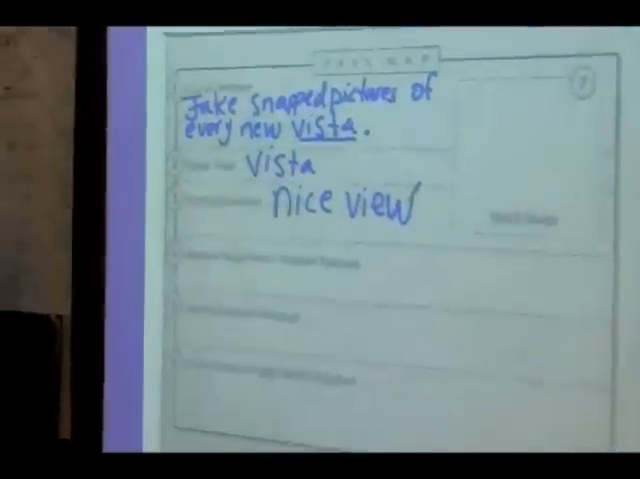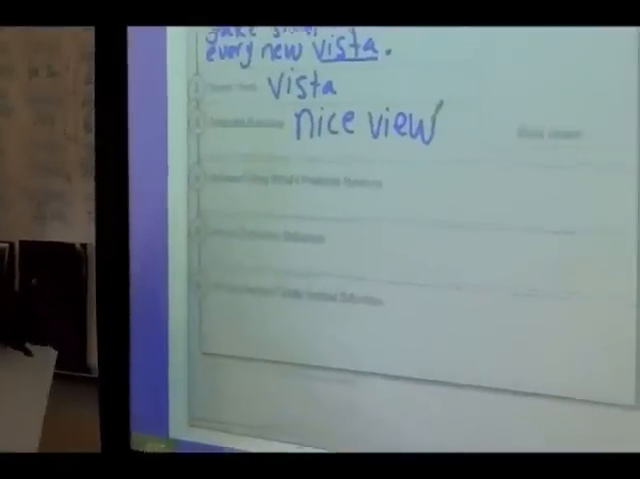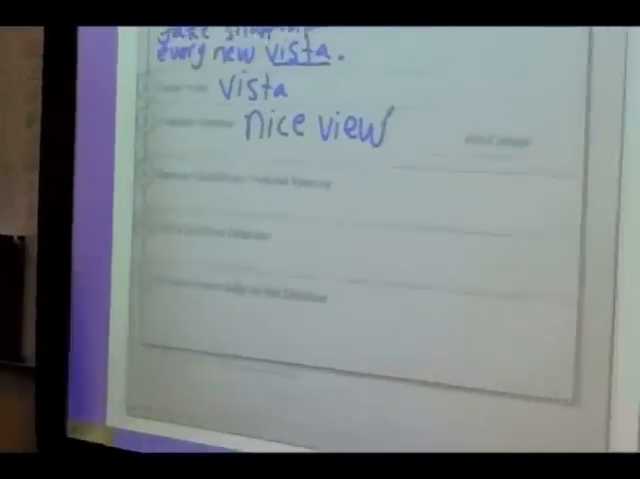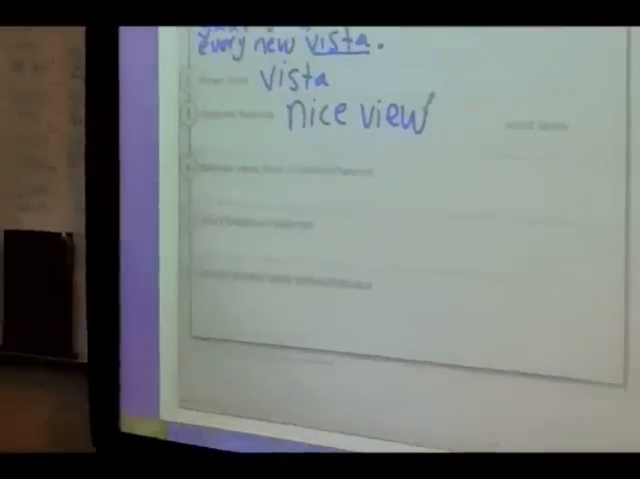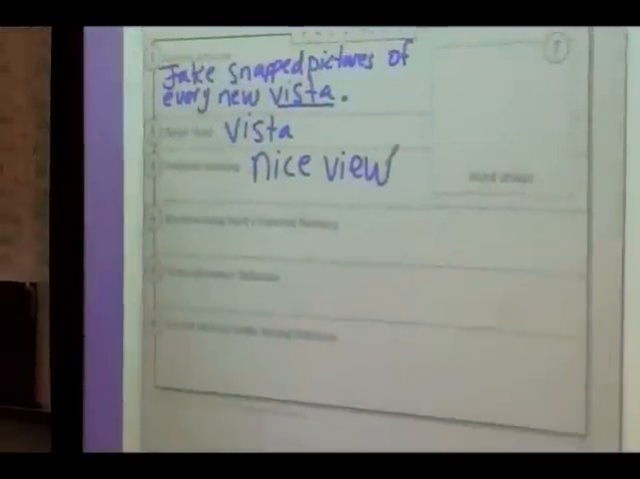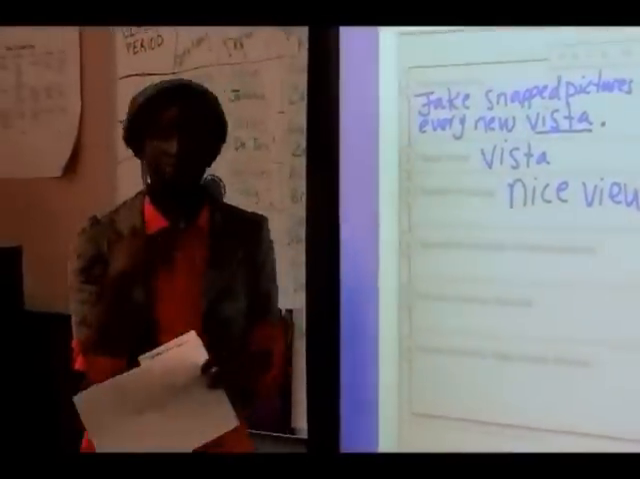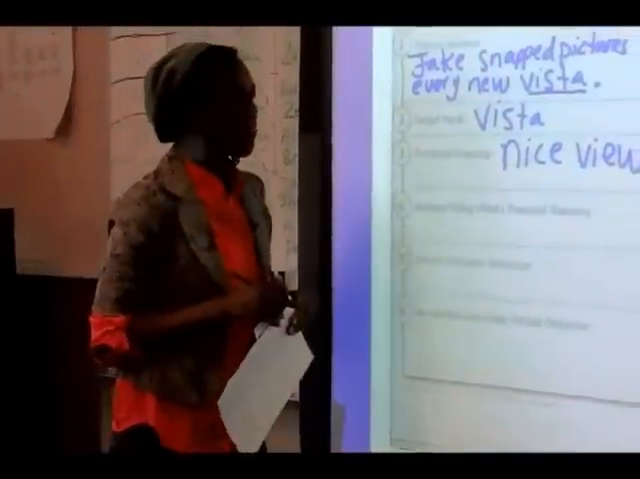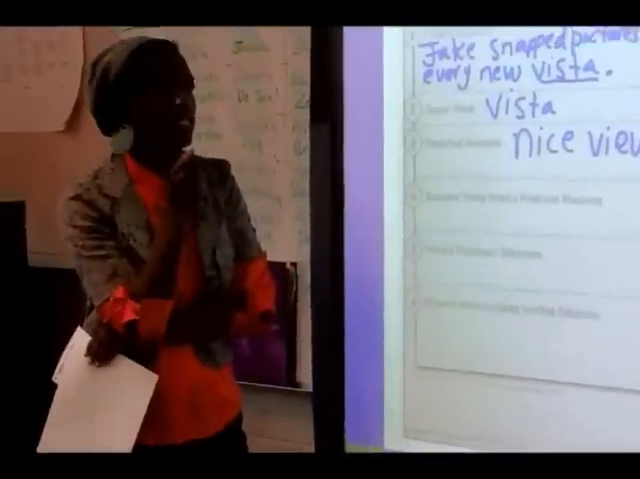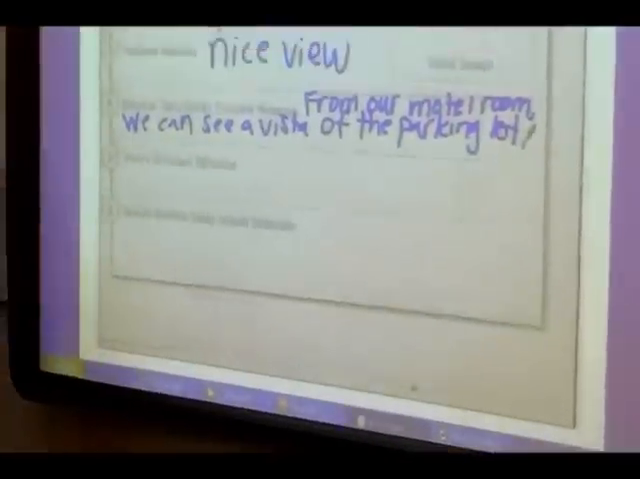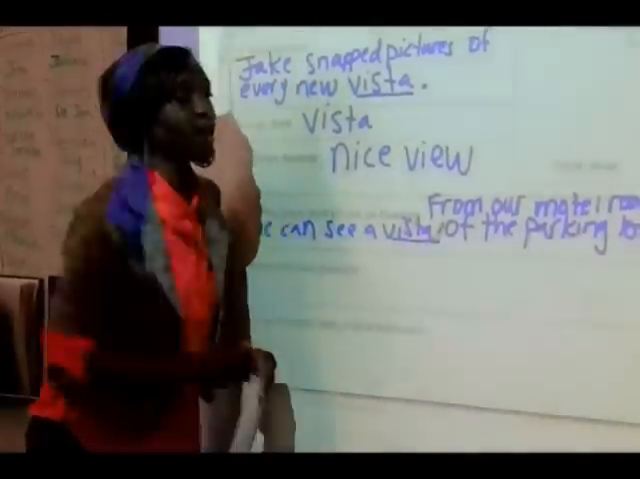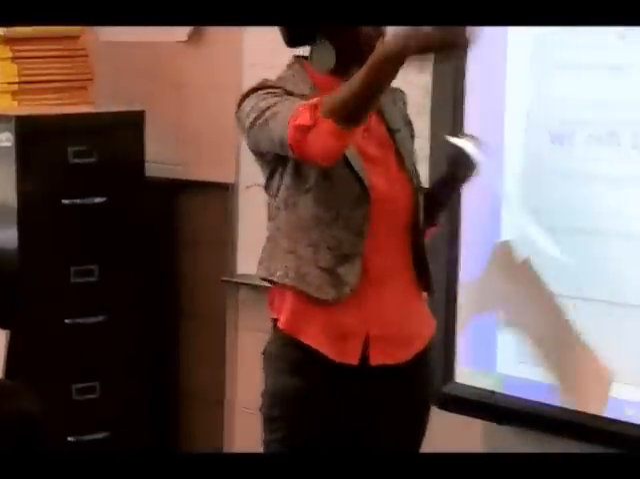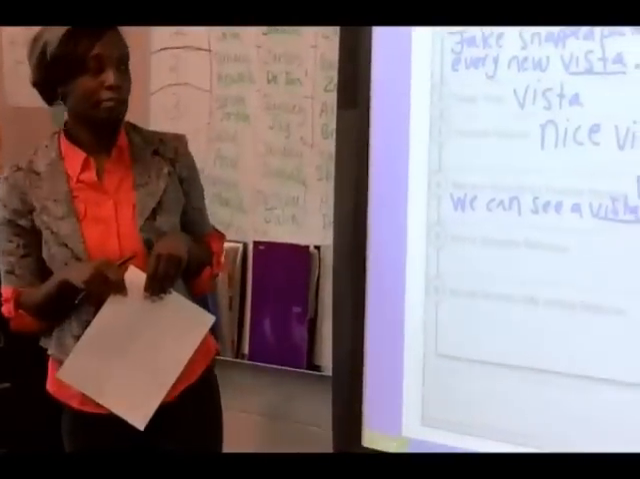Now that I've made my prediction, I have to create my own sentence. I predicted that a vista was a nice view, so how can I use this in my own sentence? I'm going somewhere, I'm taking pictures from where I have a nice view. So, from our motel room, we can see a vista of the parking lot. A nice view of the parking lot. I can see from above, so I have a nice view of the parking lot.